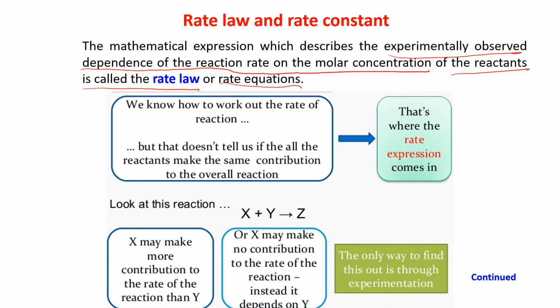Now we know how to work out the rate of a reaction. The rate of a reaction is proportional to the concentration of reactants. But that doesn't tell us whether all the reactants make the same contribution to the overall reaction or not.